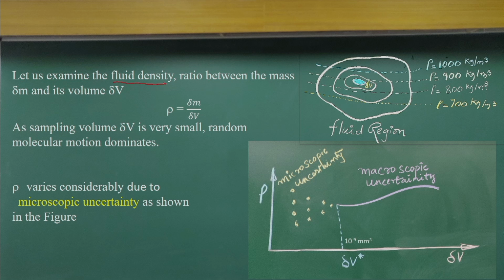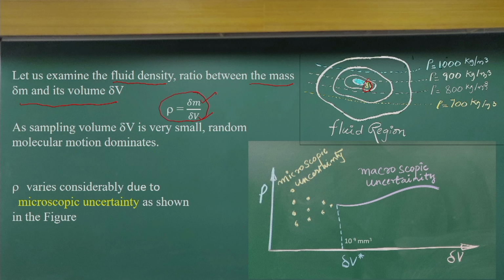That is the mass per unit volume. If I consider a very tiny delta V as the sample volume, I will have the density as delta m by delta V, mass per unit volume.